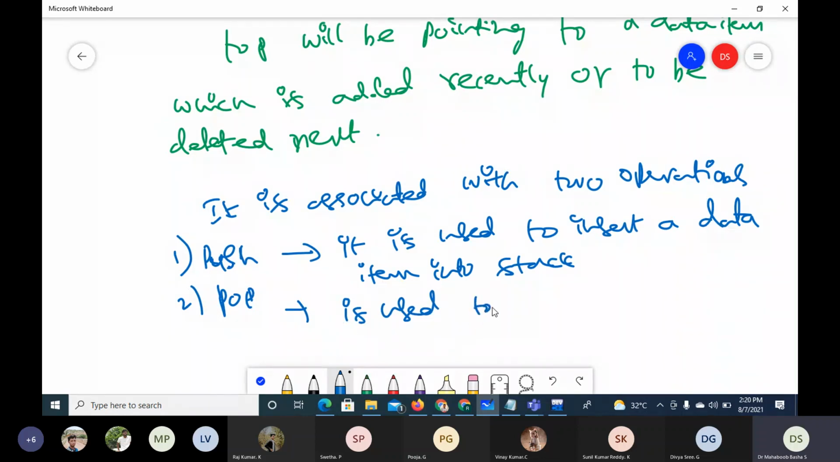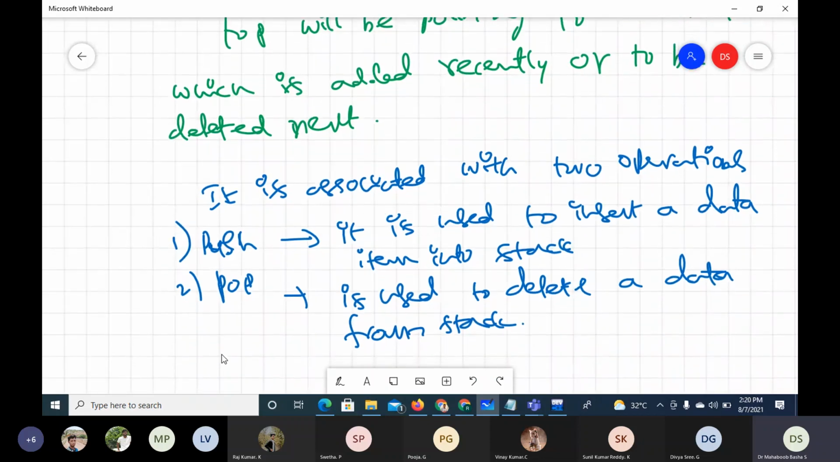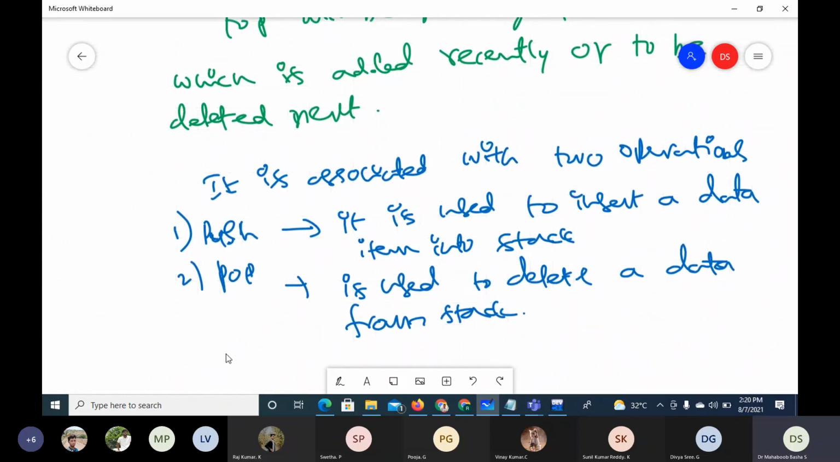So these are the only two operations that need to be present for a stack, and no other operation is required. Generally, in lab we keep push and other operations like delete and display, but we don't require them, because the stack is always used in the background.